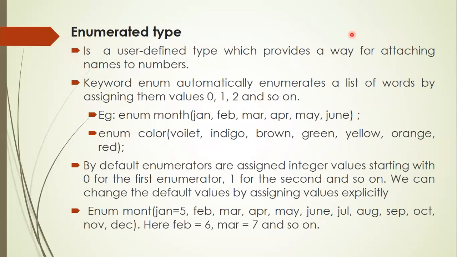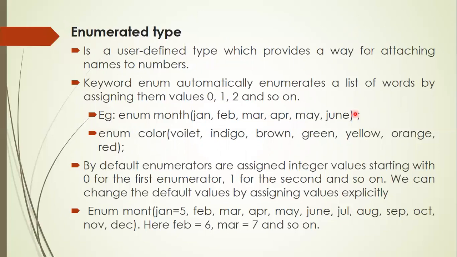So enumerated data type is a user-defined data type which provides a way for attaching names to numbers. Generally, the keyword enum is used for declaring enumerated data type. Consider two examples: enum month, Jan, Feb, March, April, May, June, etc. Here we have 6 different names. If you want to attach some numbers to these names, then we can use enumerated data type. Here we are not indicating any number to the name. The system automatically allocates some number for each and every member.